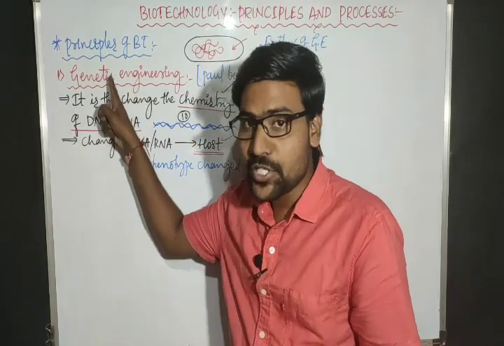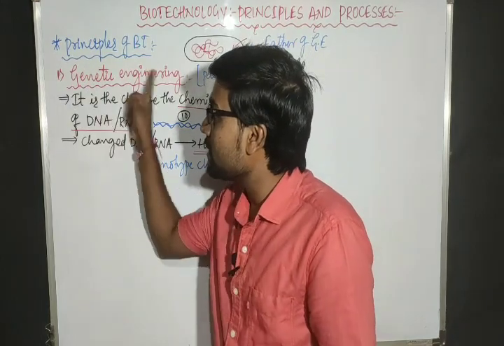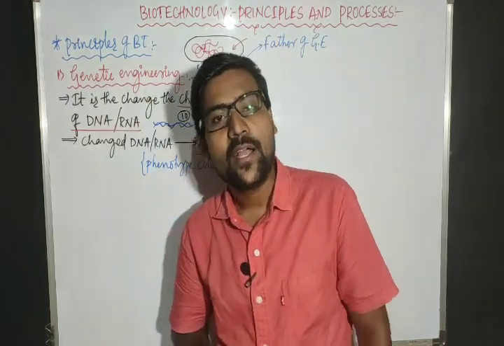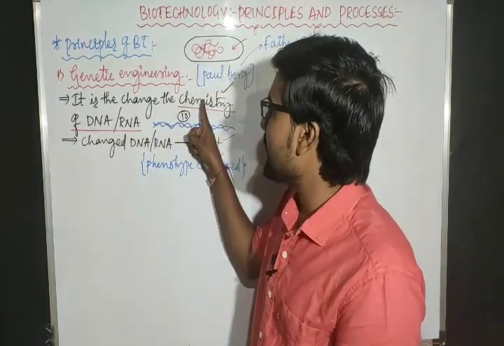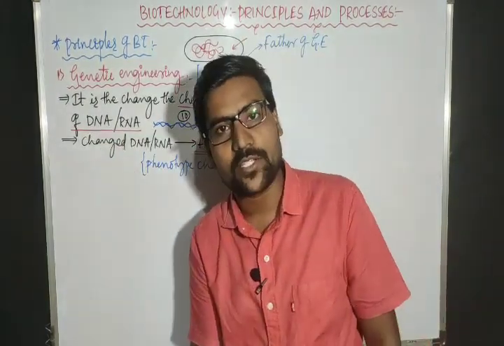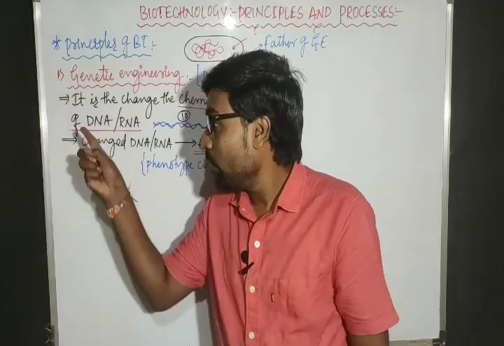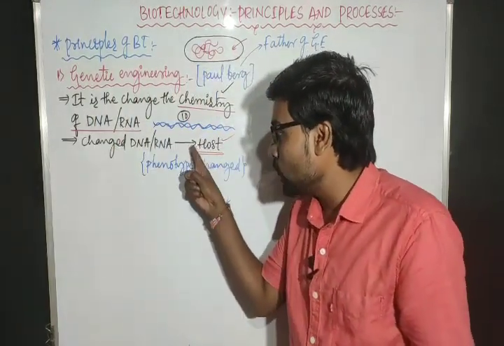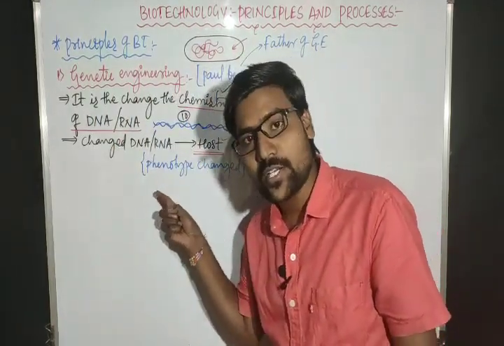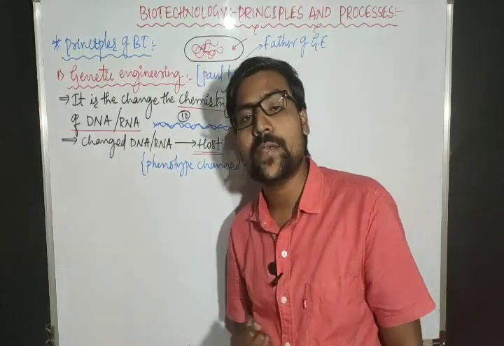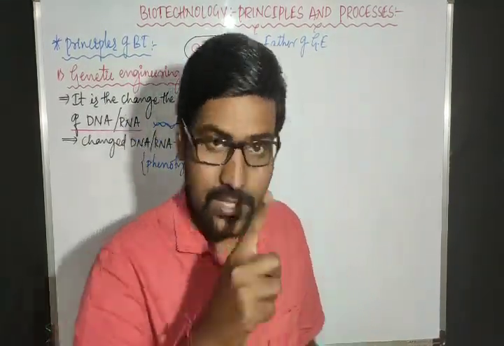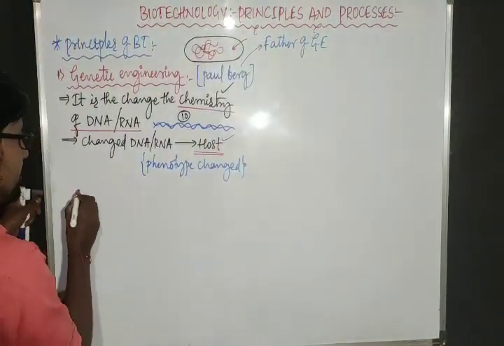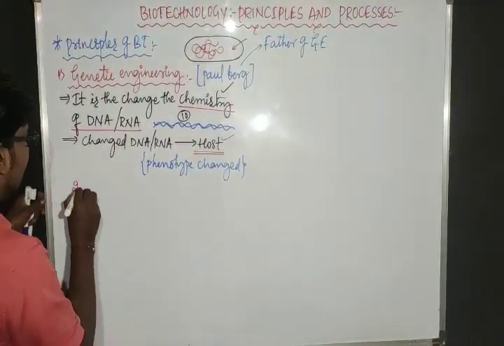So that is also an engineering. But what type of engineering? Genetic engineering. Cutting and joining different DNAs means automatically the chemistry of the DNA gets changed. Then when that DNA is present in the host, the host character also changes. That means the host phenotype is changed. So that is genetic engineering, the first principle, right? Next, the second principle.